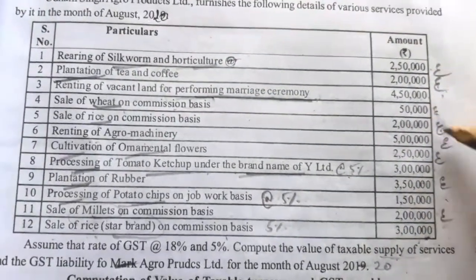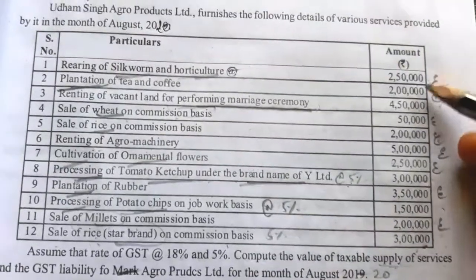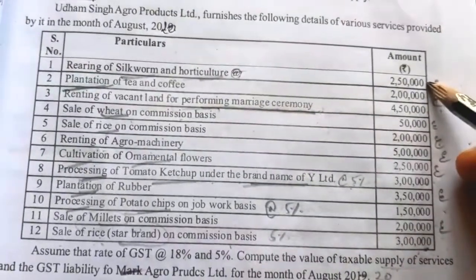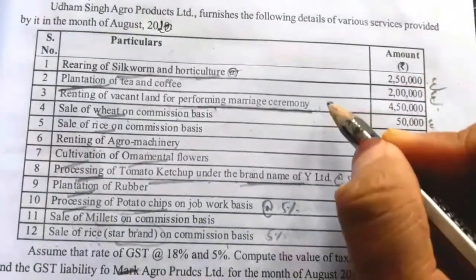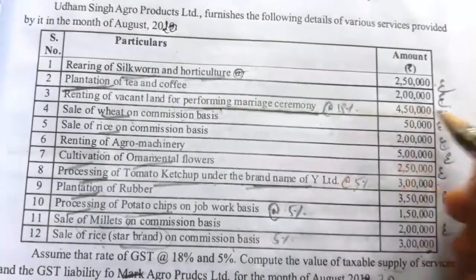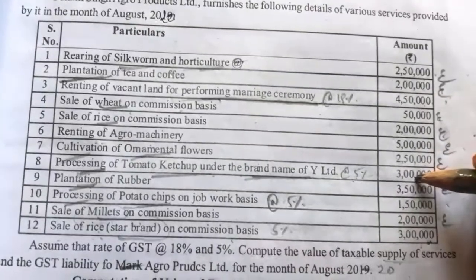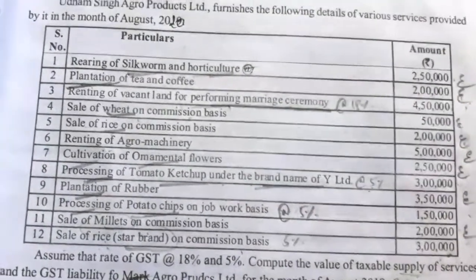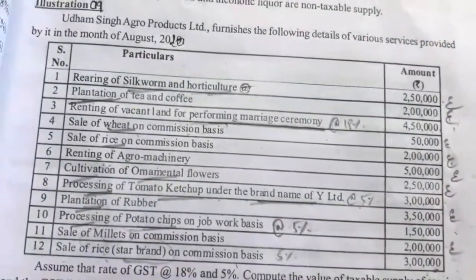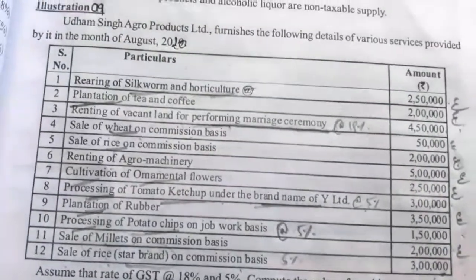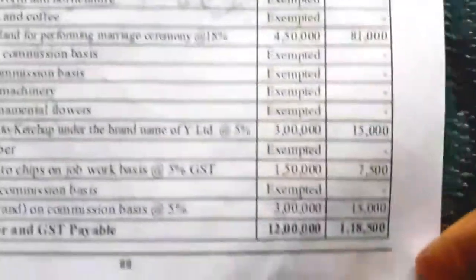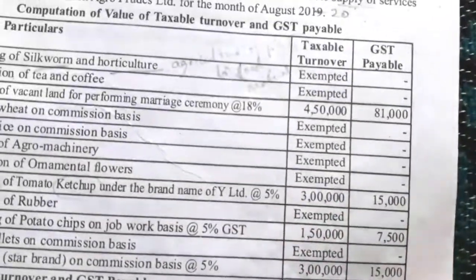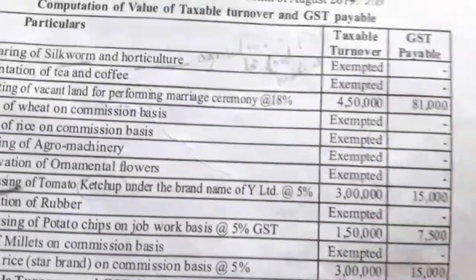Wherever exempt is given, that amount we should not take; instead we write exempt. Wherever exempt is not given, that value we have to calculate. This one is at 18%. So these four values we have to calculate the taxes on, the rest are all exempt. So I think the total taxable turnover is equal to 12 lakh and the GST payable will be 1,18,500.